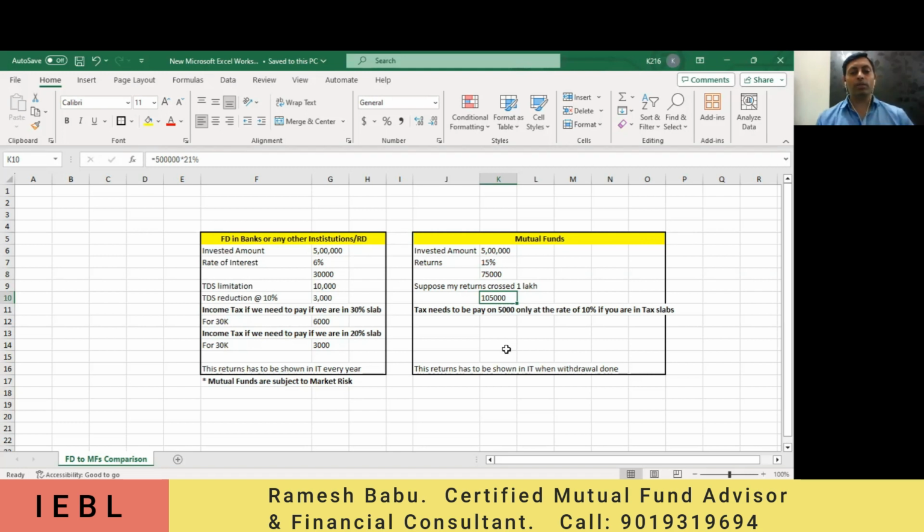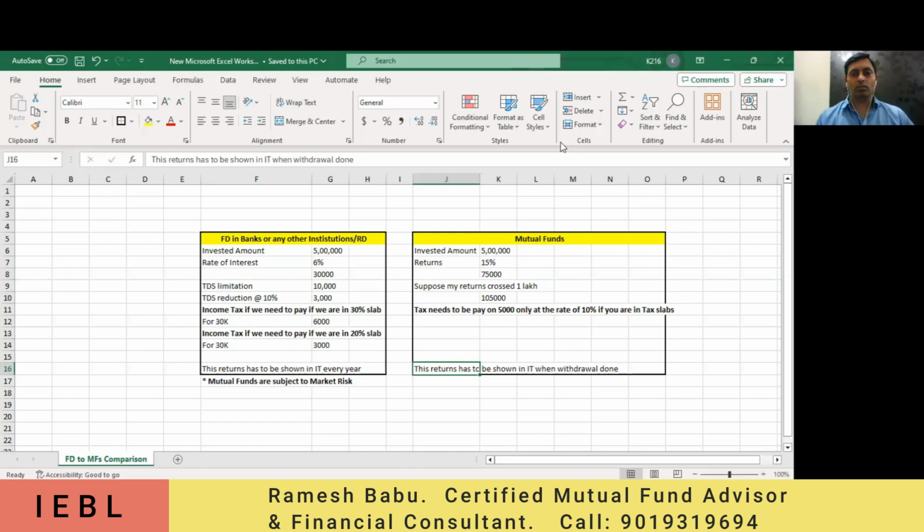Okay, so when coming to the last point, these FD returns actually we need to show every year in our income tax filing, for the banks, and whatever FD returns we are getting here. On the mutual fund side, there is no need to mention the returns you are getting. Suppose if you are withdrawing, then you need to mention it, otherwise it's not required. Anyway, mutual funds are subject to market risk, which we need to take.